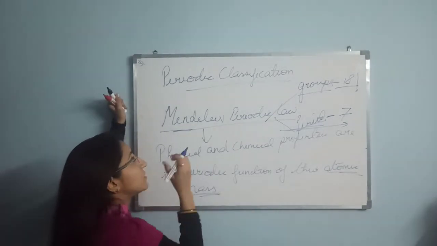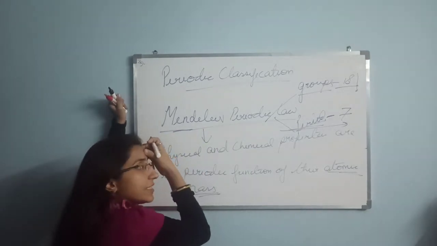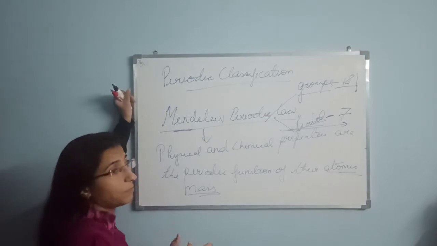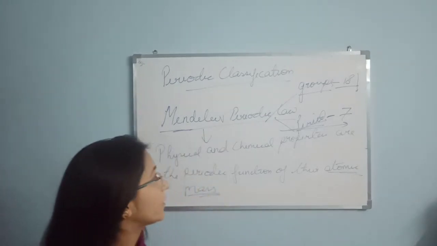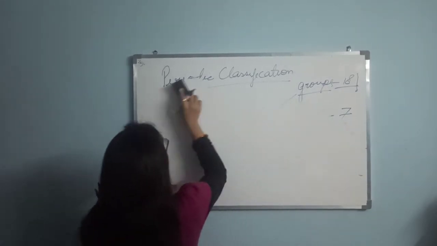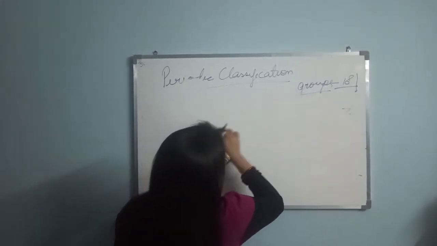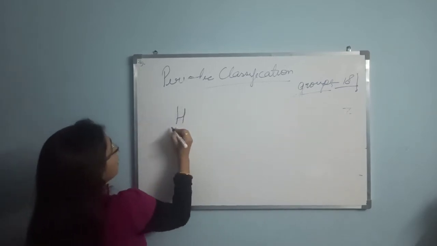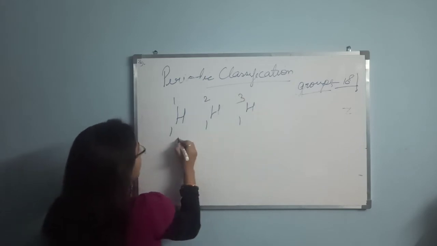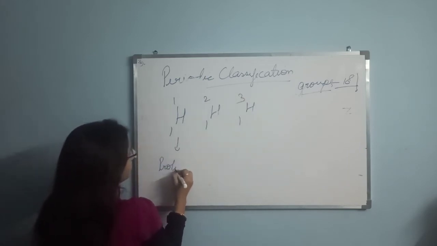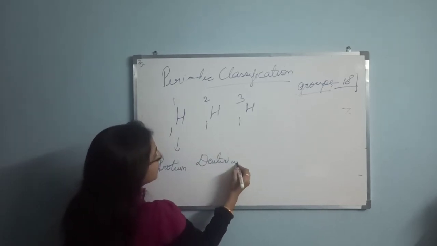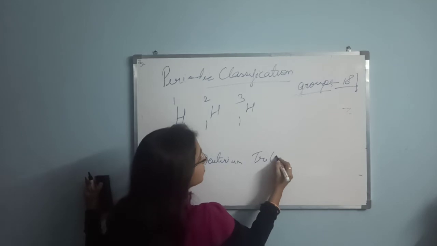But before that, let us understand the Mendeleev periodic table. What he said is that the physical and chemical properties are the periodic function of the atomic mass. It means the element which has atomic mass 1 will occupy position 1. But now comes the drawback. If the elements are arranged in order of increasing atomic mass, then what about hydrogen? We are all aware of the isotopes: this is protium, this is deuterium, and this is tritium.